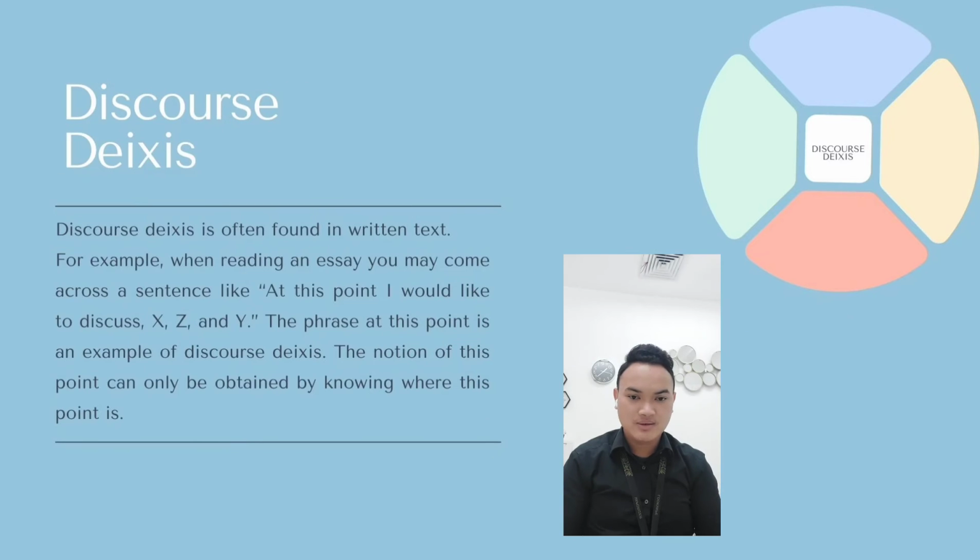The next is discourse deixis. It's often found in written text. So, for example, when reading an essay, you may come across a sentence like, "At this point, I would like to discuss X, Y, and Z." The phrase at this point is an example of discourse deixis. The notion of this point can only be obtained by knowing where this point is.